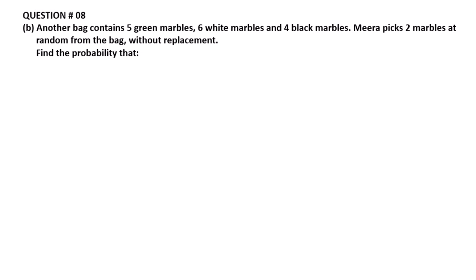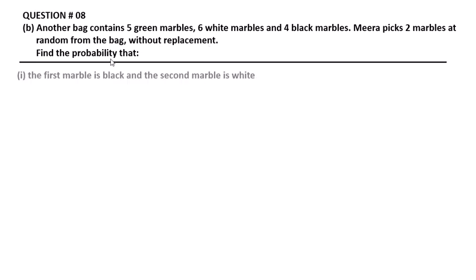Question 8, part B. Another bag contains 5 green marbles, 6 white marbles, and 4 black marbles. Meera picked 2 marbles at random from the bag without replacement. Find the probability that the first marble is black and the second marble is white.